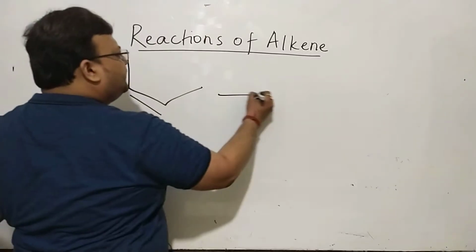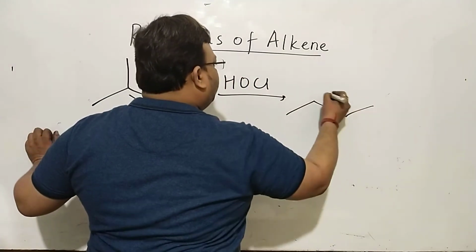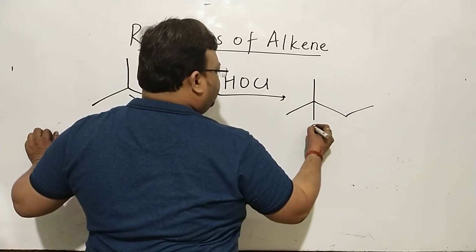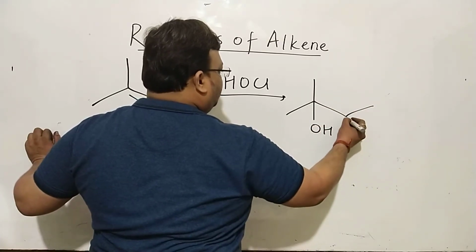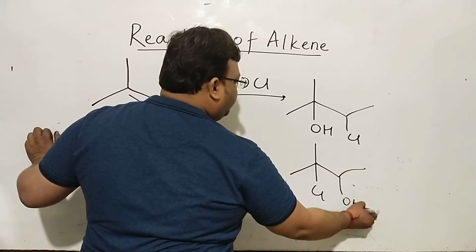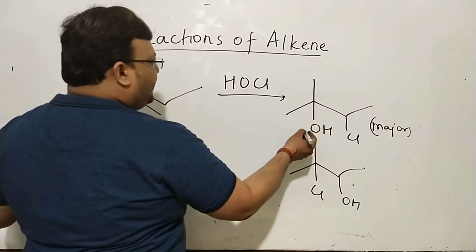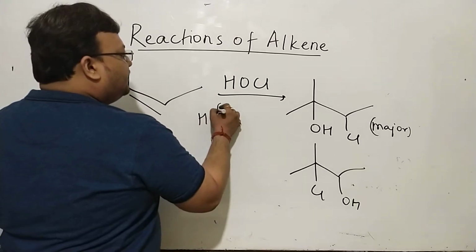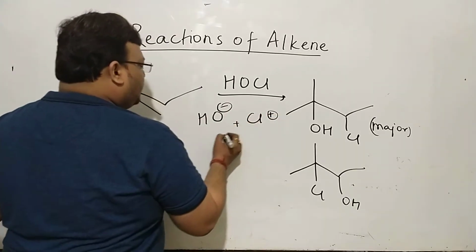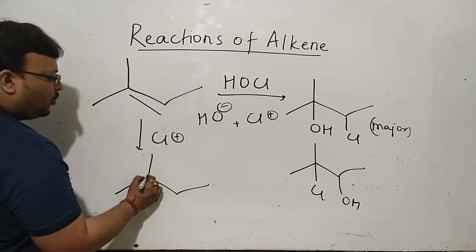If it's only about regiochemistry, I can always draw something like this. I can think of HOCl and I can say this is major and this is minor. Negative goes to the carbon having lesser hydrogen because it's OH minus and Cl plus, and naturally it all begins with Cl plus forming this chloronium ion.